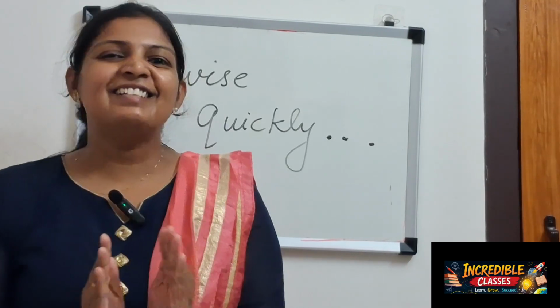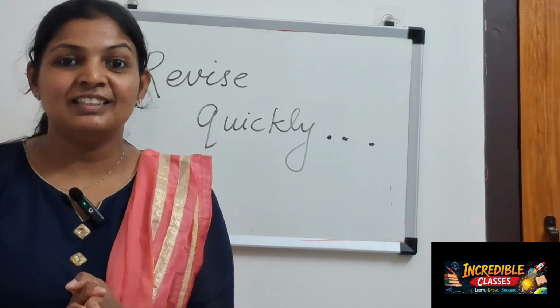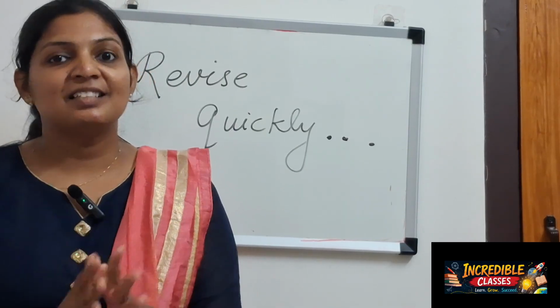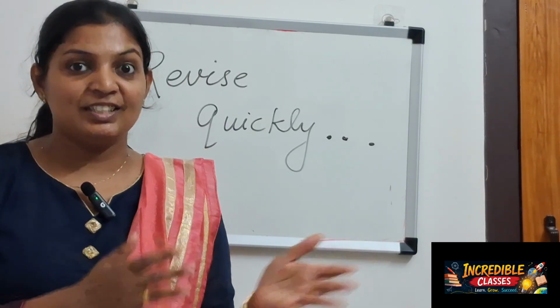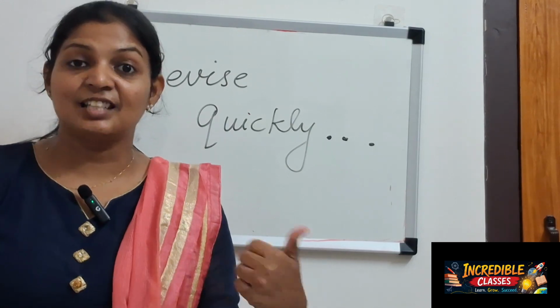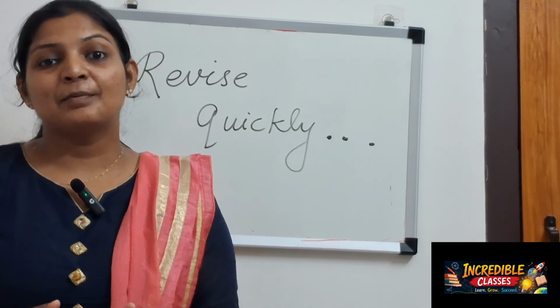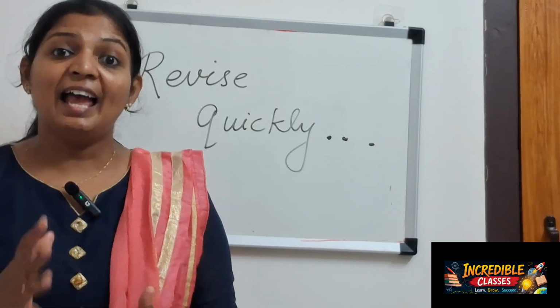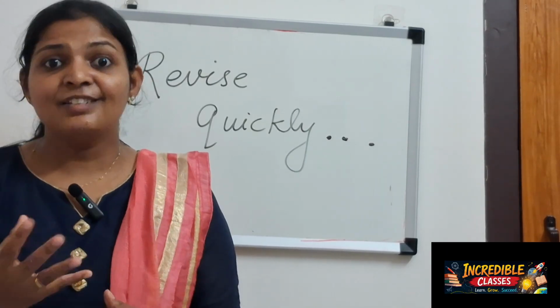Dear learners, let's revise quickly what we have learned in this class. We have learned about acidic and basic substances, how they taste. Acidic substances taste sour and basic substances are generally bitter in taste, and these basic substances are soapy to touch.